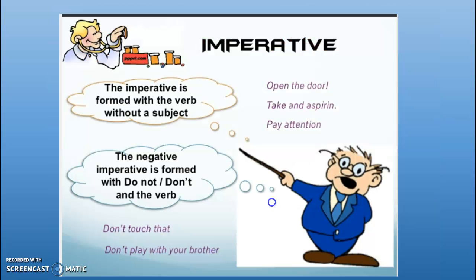An imperative is formed with the verb without a subject, and the negative imperative is formed with do not or the contraction don't plus the verb, like this example. Here we have "Open the door." We don't have any subject. "Take an aspirin." Pay attention.